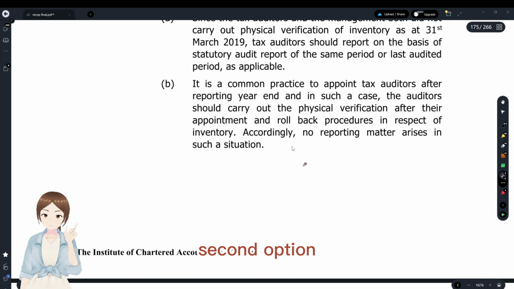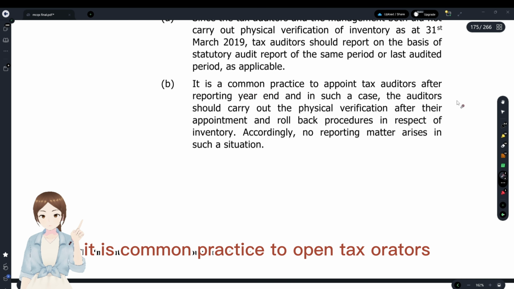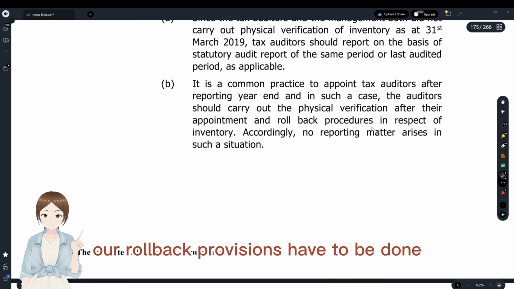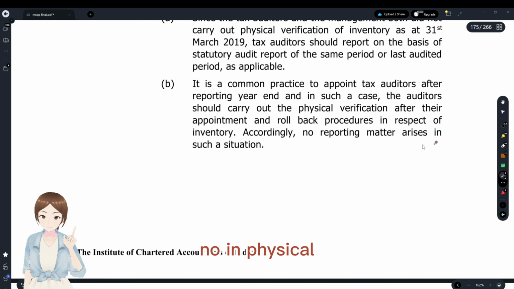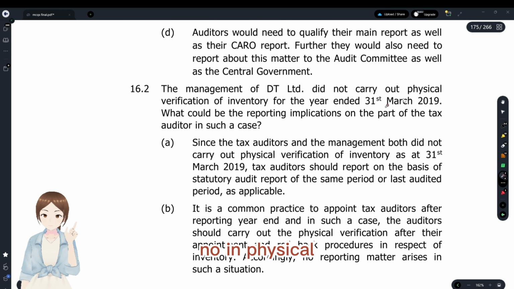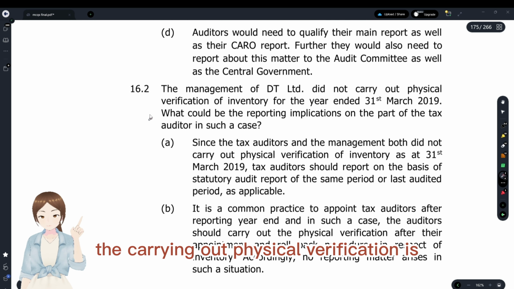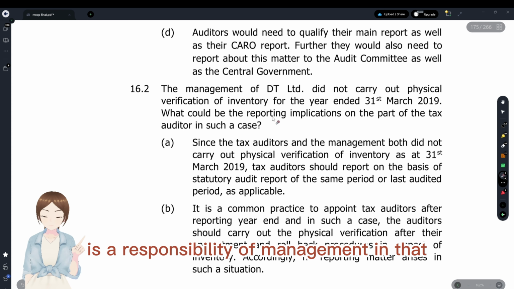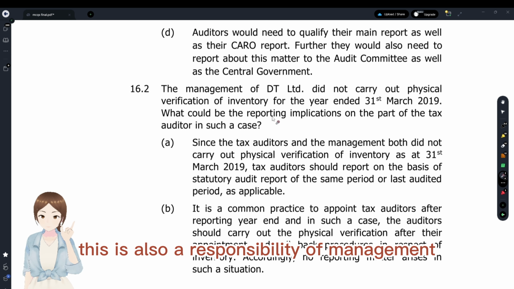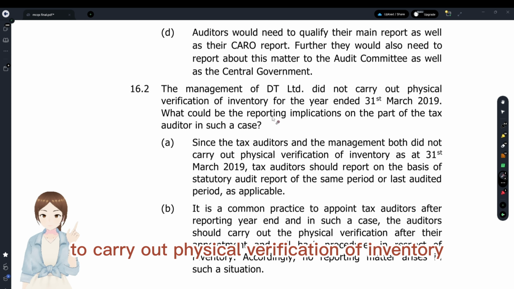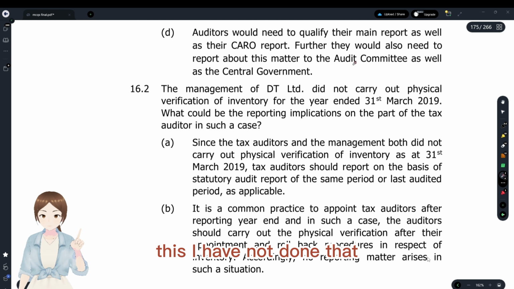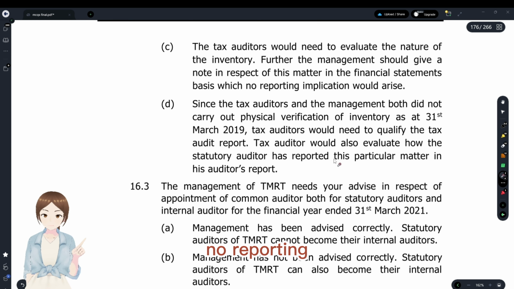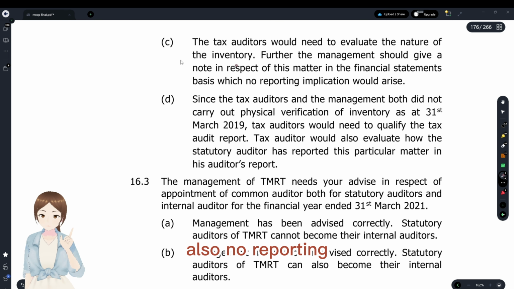We'll see the second option. It is common practice to appoint tax auditors after reporting a year. After that, rollback provisions have to be done, and no reporting. No. Preparing financial statements is a responsibility of management, and it is also a responsibility of management to carry out physical verification of inventory. Since they have not done that, he has to report. There is no chance that no reporting is needed here. Also no reporting, this is also wrong.